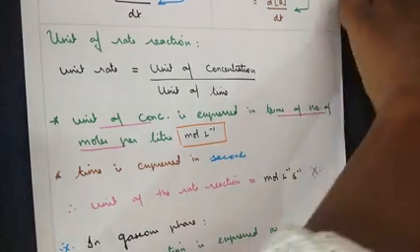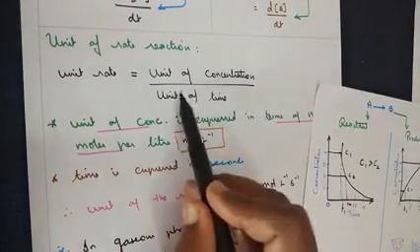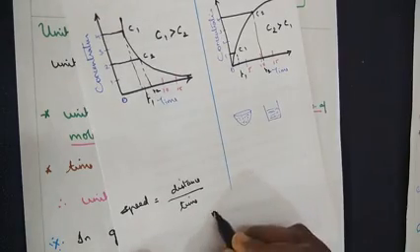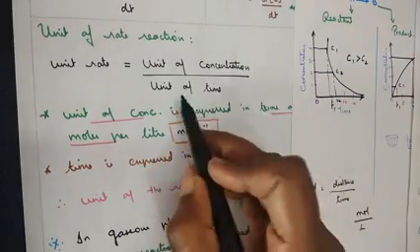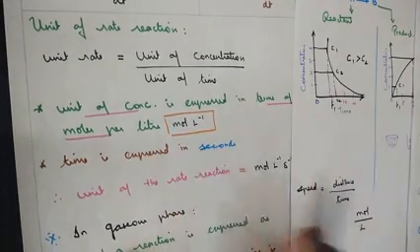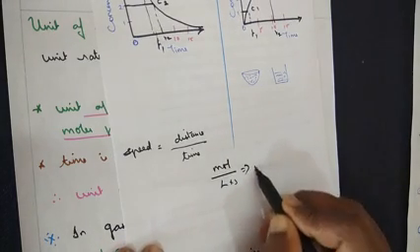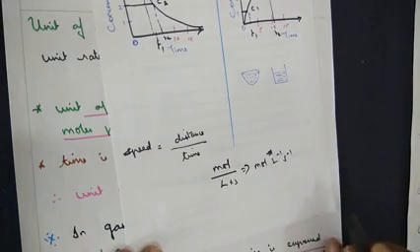So to explain to you what's the formula we have taken? Unit of rate is equal to unit of concentration. Concentration is expressed as moles per liter. So concentration when we say that is mole per liter, divided by unit of time. So we have taken it to be in seconds here. So if we take both the terms to the numerator, we get mole, liter inverse and second inverse.